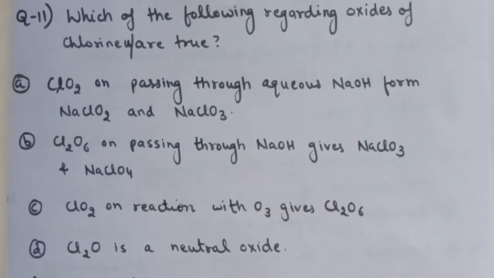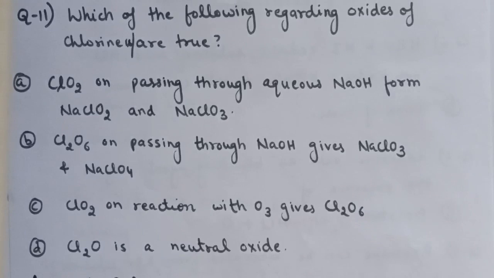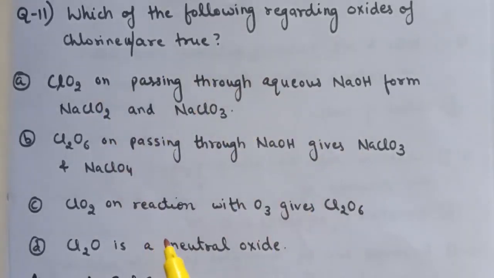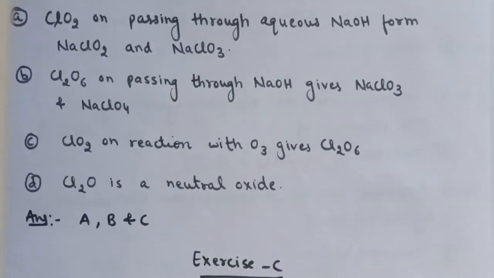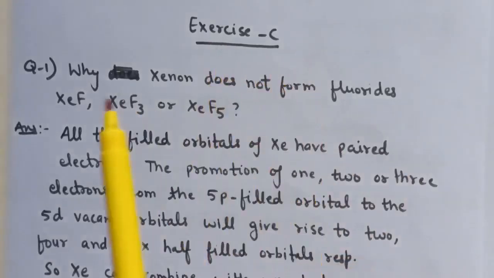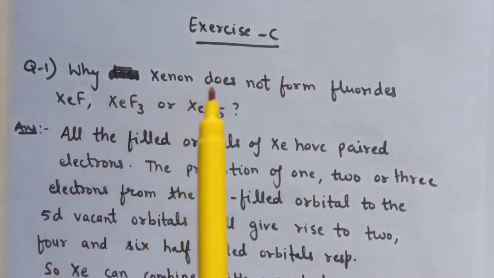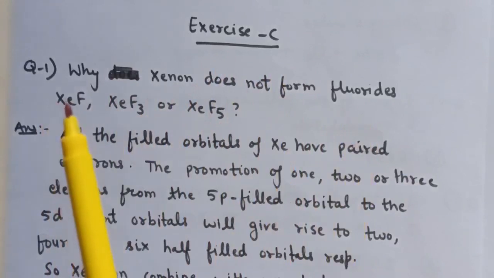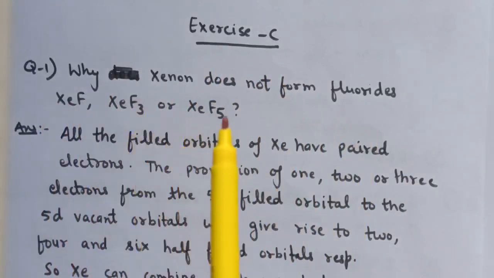Question number 11 is, which of the following regarding oxides of chlorine are true? So here 4 statements are given. Out of these 4 statements, statements A, B and C are correct, and statement number 4 is incorrect. So the answer for question number 11 is A, B and C. Next is exercise C. Question number 1 is, why does xenon not form fluorides XeF, XeF3 or XeF5?